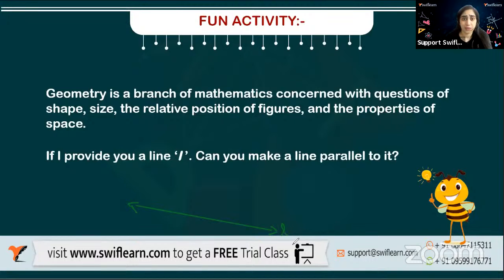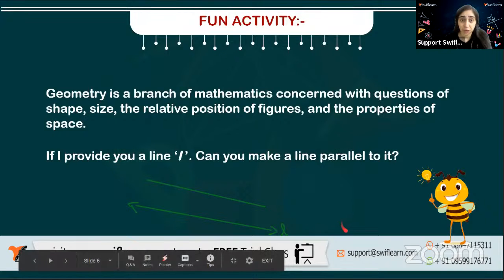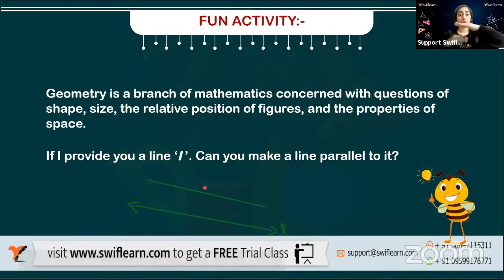So I want a parallel line to it. You might think it's easy, by just drawing a line like this. Is it parallel? No, right? It may not be parallel. Why? When it's coming diagonally, it will come and meet at a point. Generally, to make a parallel line, those lines can never meet, even if I extend them to the last point where the line never ends.